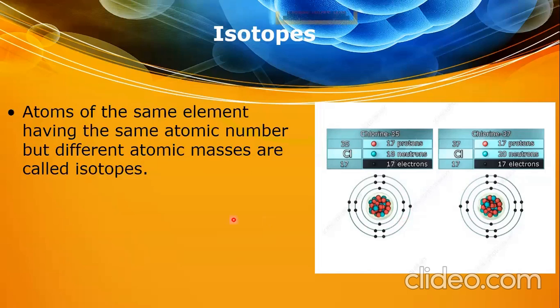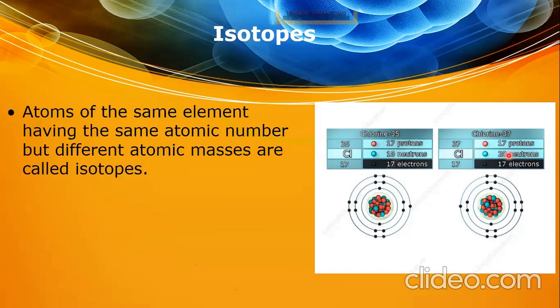In chlorine 35, there are 17 protons. Here the atomic number is 17. 17 protons, 17 electrons, but the number of neutrons is different. These are 18. So this is an isotope of chlorine. Again, chlorine 37 means the mass number is 37, 17 protons, 17 electrons, but the number of neutrons is 20.